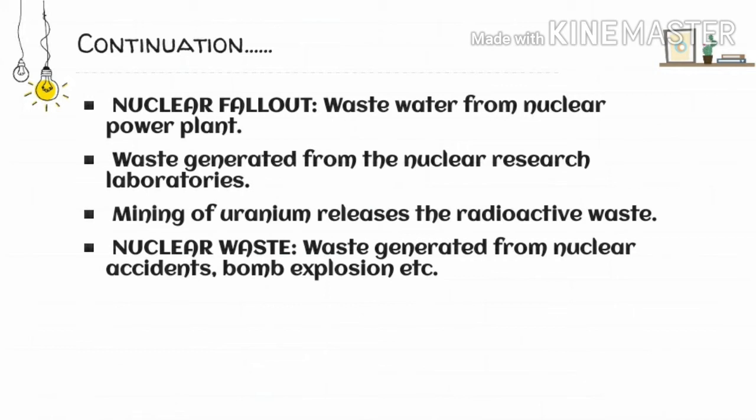So when it is discharged into the water, obviously it pollutes the water. Not only the water, the land surface is also polluted. Not only that, the nuclear fallout waste can be generated from the laboratories as well.